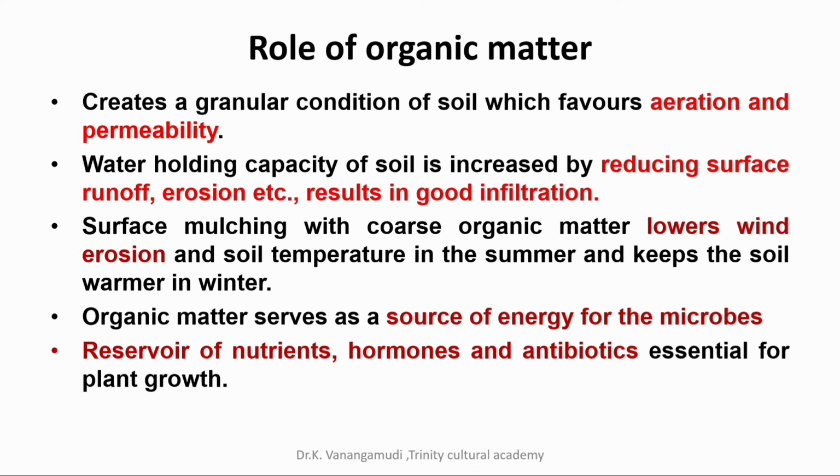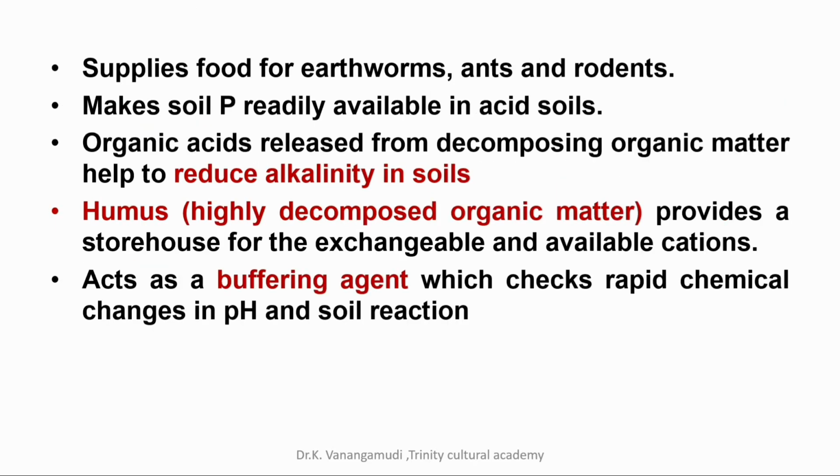It also supplies food for earthworms, ants and rodents. It makes soil phosphate readily available in acid soil. Organic acids that are released from decomposing organic matter help to reduce the alkalinity of soil. The humus, highly decomposed organic matter, provides a storehouse for the exchangeable and available cations. It also acts as a buffering agent which checks rapid chemical changes in pH and soil reaction.